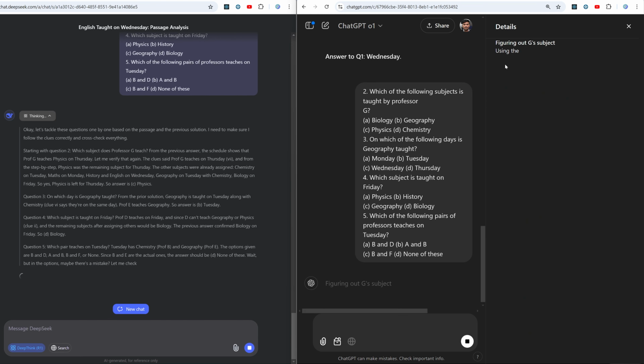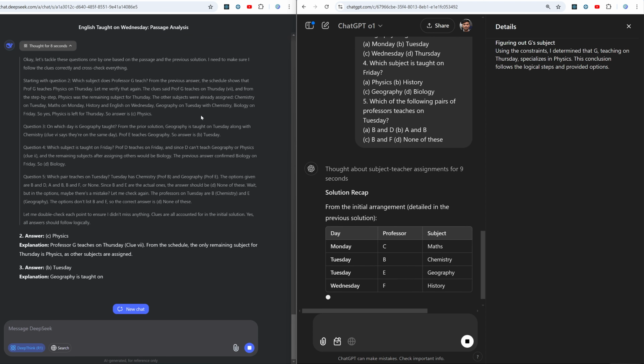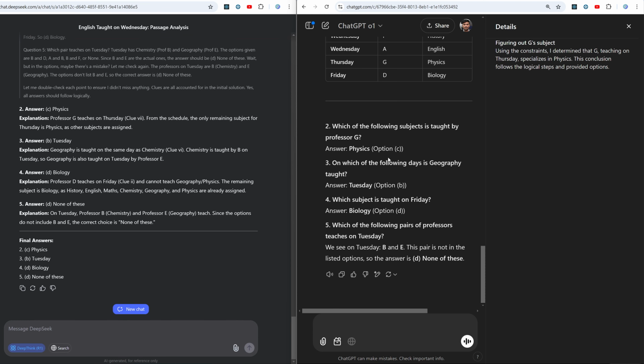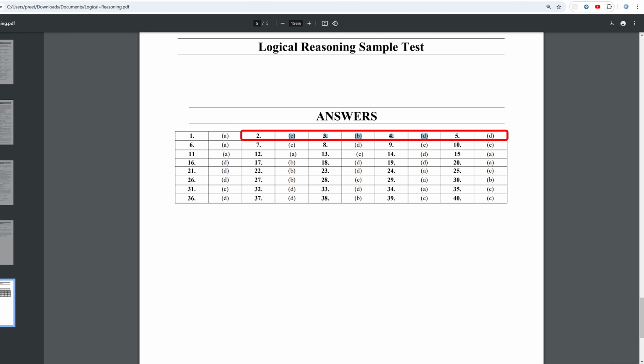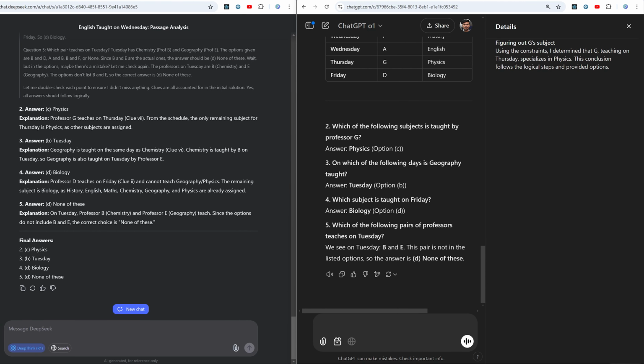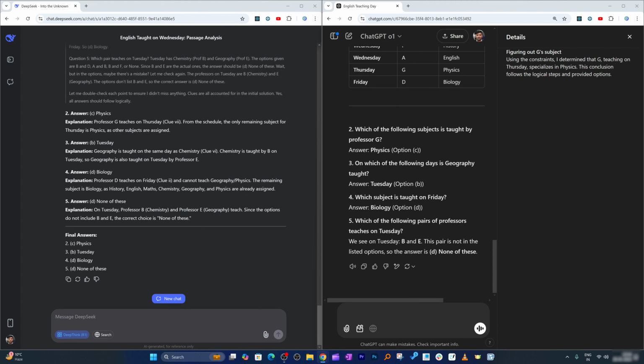Again, both of these AIs are thinking and trying to figure it out, and it seems like both of them figured it out. Okay, so C, B, D, and then in the 4th case, D. It seems like both were able to reach the same conclusion, which is C, B, D, and D. Let's again have a look here. C, B, D, and D. That is really nice because both of them were able to correctly figure out the entire problem, and the answers are also correct.